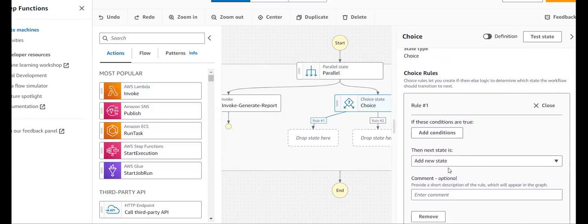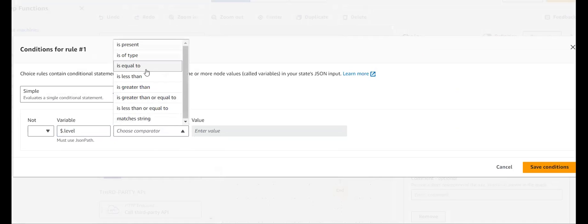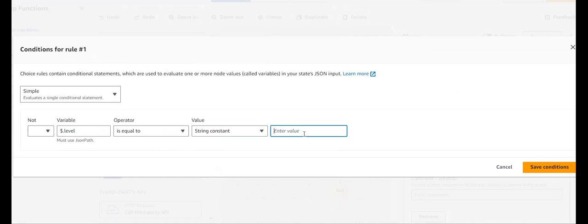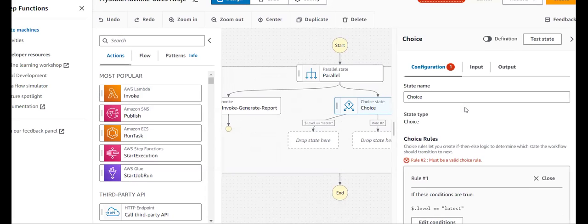And inside my rule 1, I'd like to add one condition. That condition is whenever my level, that is $.level, is double equals to, so in order to say equals to, I'm just clicking this. That is a string constant, latest. So if my level is latest, then I need to enter to another, that is the last Lambda function. So I'm just providing that.